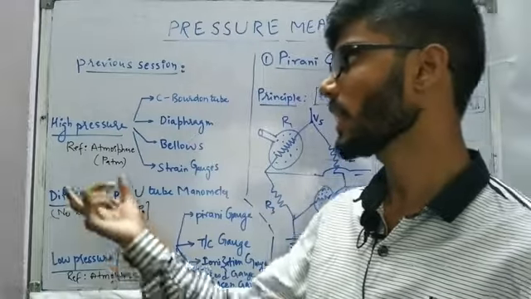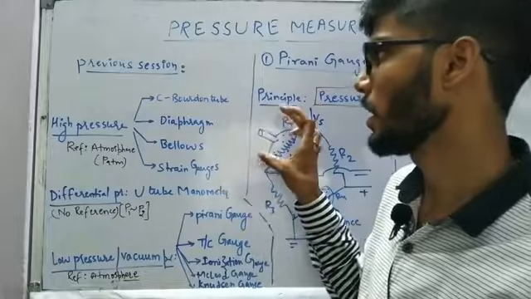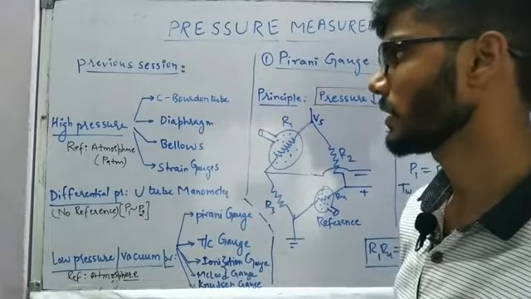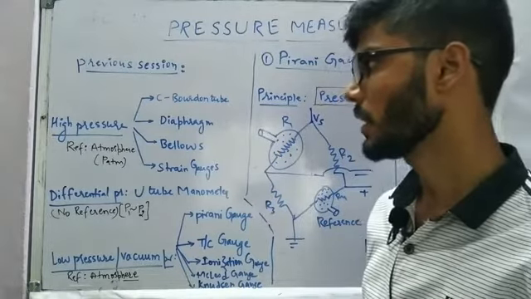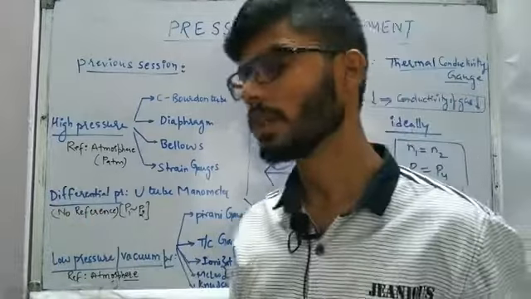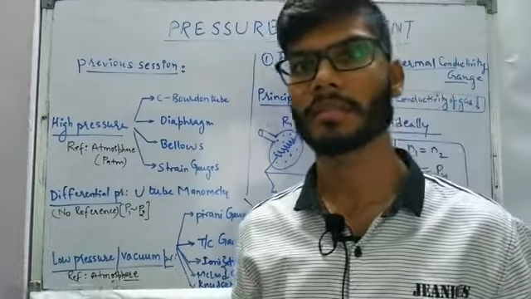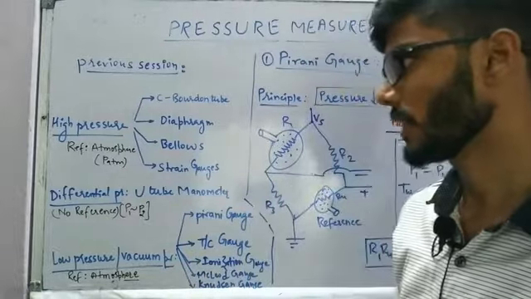Proceeding with that, in the high pressure measurement we had the understanding of Bourdon tube, diaphragm, bellows, and then we had a little discussion about strain gauges. And also we made it clear that the reference is going to be normal atmospheric pressure rather than standard atmospheric pressure, which has a value of 1 atm.